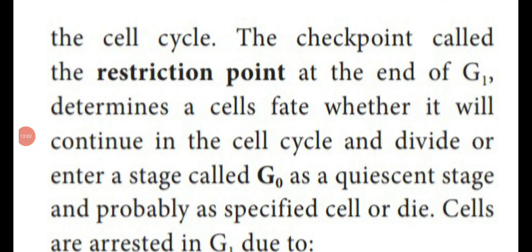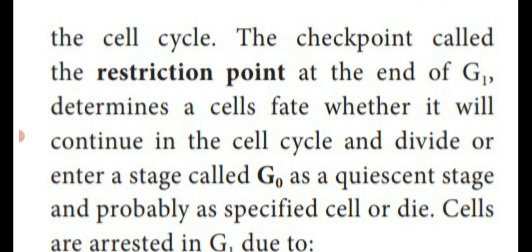The G1 and G2 phases, which contain the checkpoints, those points are called restriction points. At the end of the cell cycle, the G1 determines the cell's fate, whether it will continue in the cell cycle and divide or enter a stage called G0 as a quiescent stage, and probably become a specified cell or die.